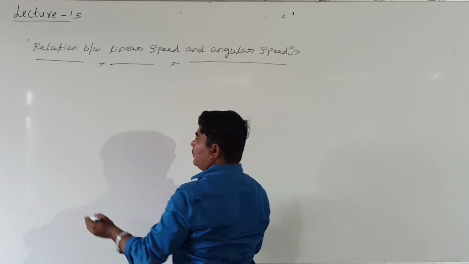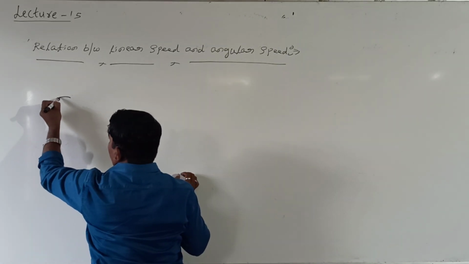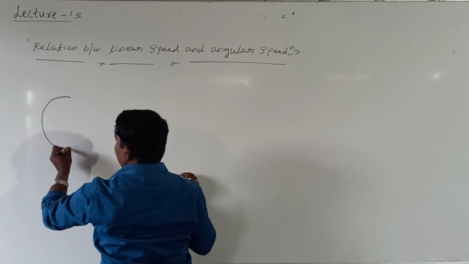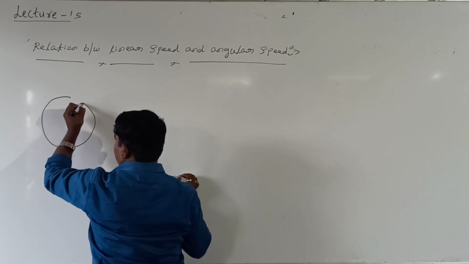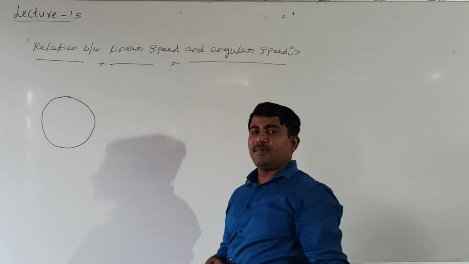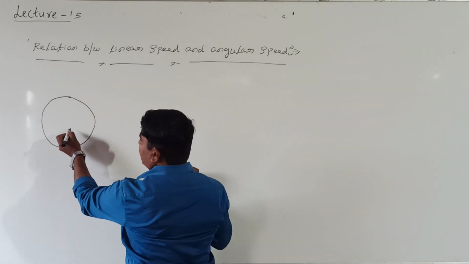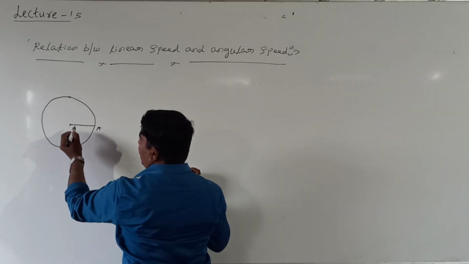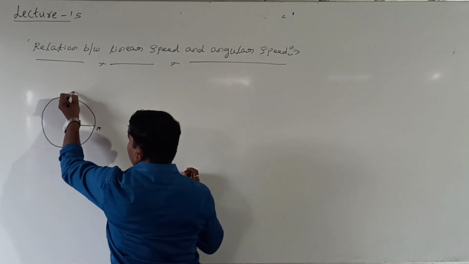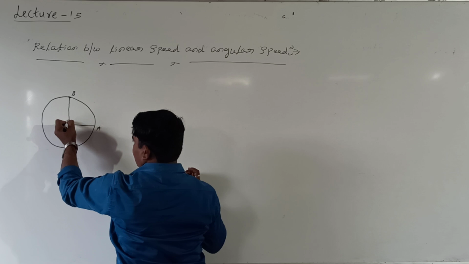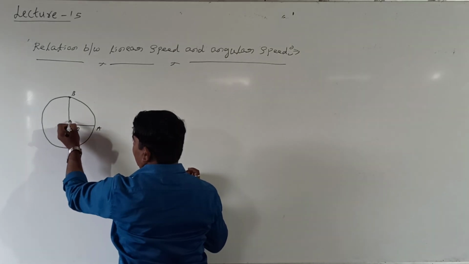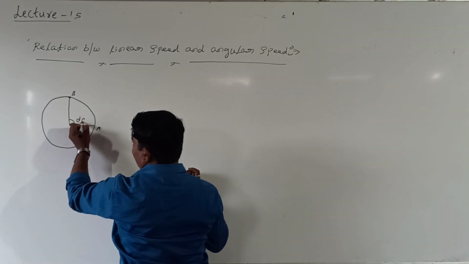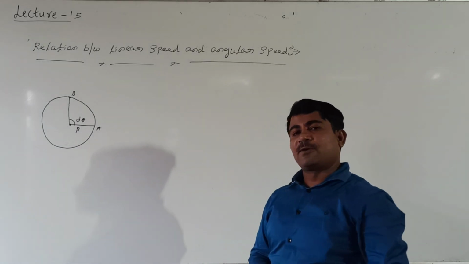Look at me here. How to do? See here. Let us take this is the particle moving in a circular path. This is the center of the circle. I call this the A point. The particle goes from A to B point. This is the radius r, and I call the angular displacement d theta.